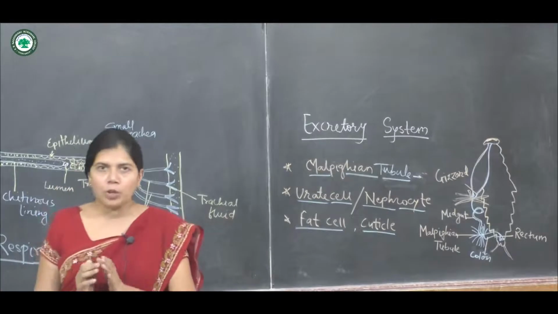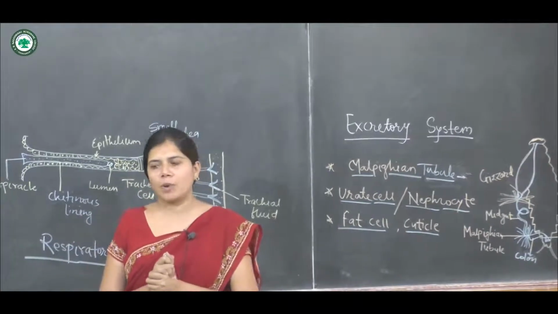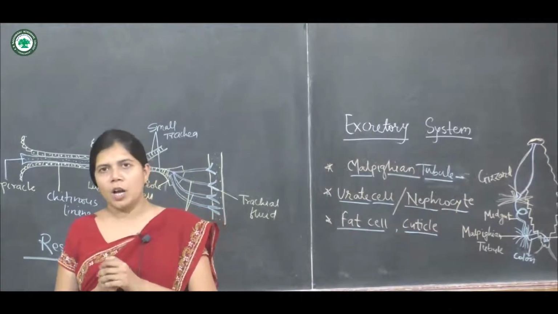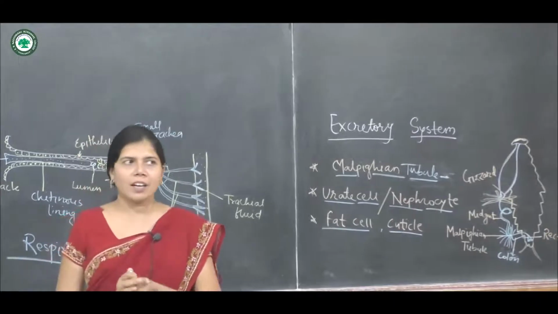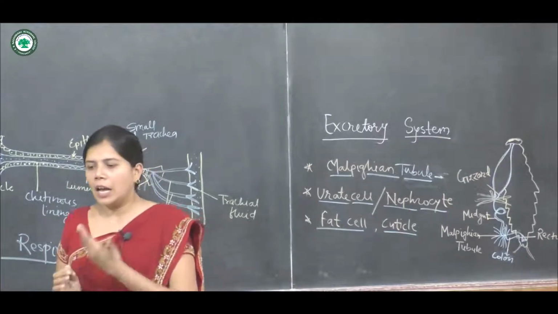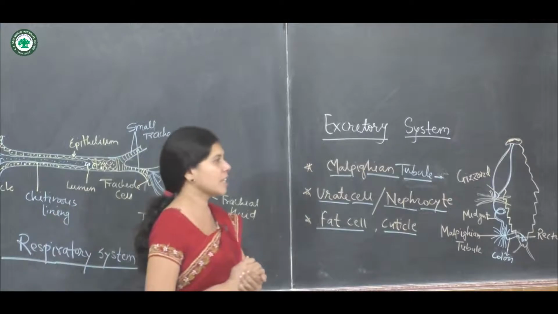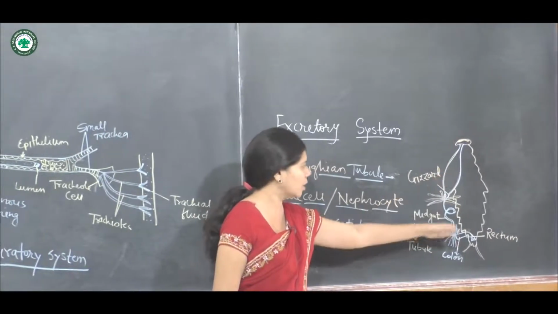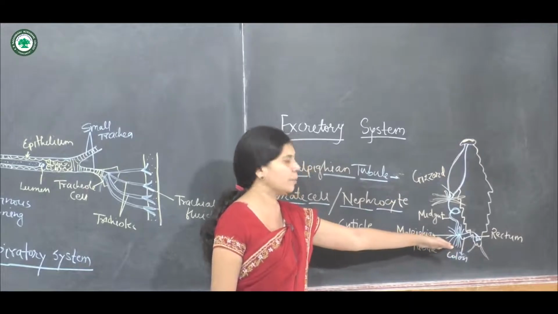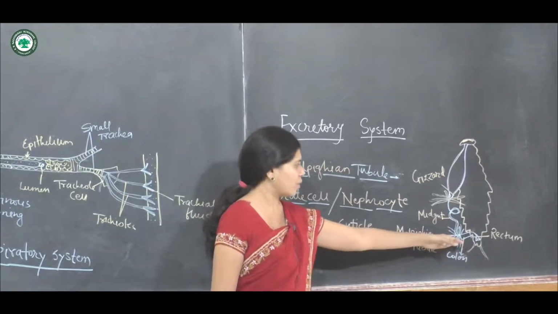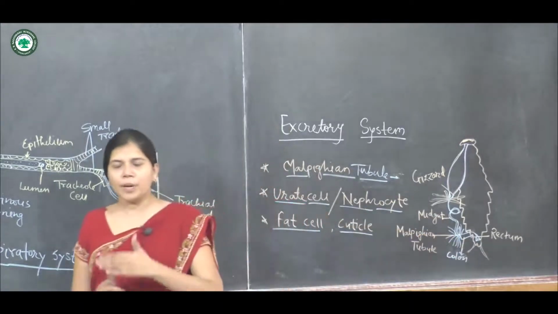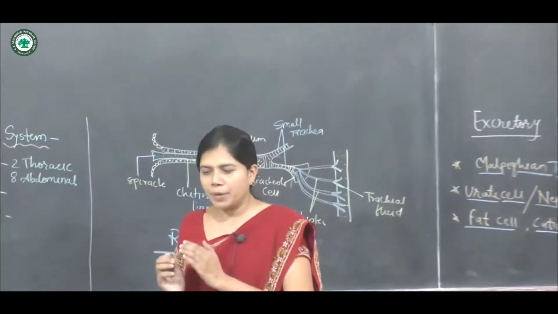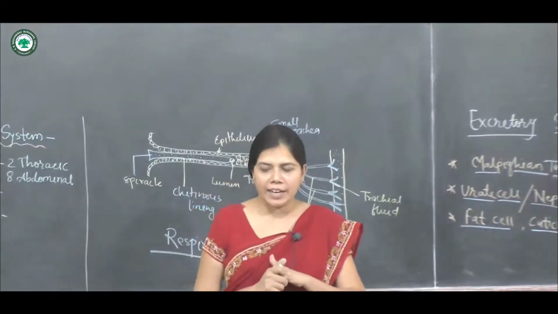The Malpighian tubules are the main excretory organ of the cockroach, and they are attached to the midgut and hindgut, meaning they are attached to the alimentary canal. These Malpighian tubules are present between the midgut and hindgut.